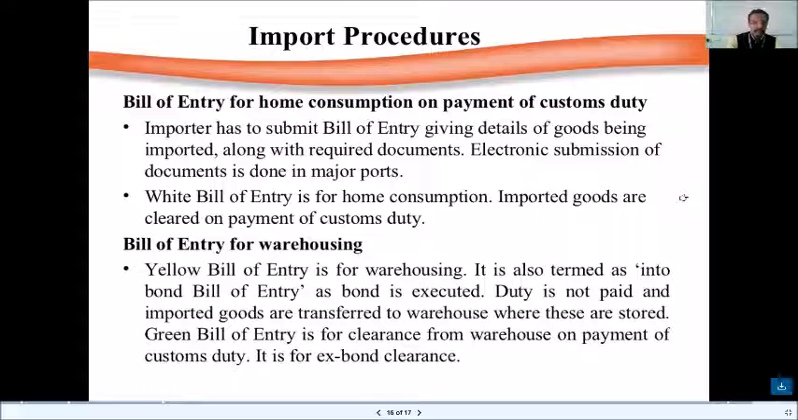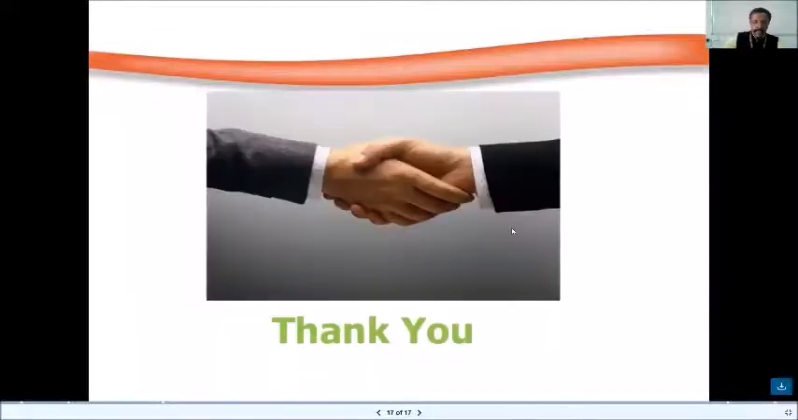It is also termed as into bond bill of entry. As bond is executed, duty is not paid and imported goods are transferred to warehouse where these are stored. Green bill of entry is for clearance from warehouse on payment of customs duty. It is for ex-bond clearance. With that, we just got ourselves introduced to the customs duty.